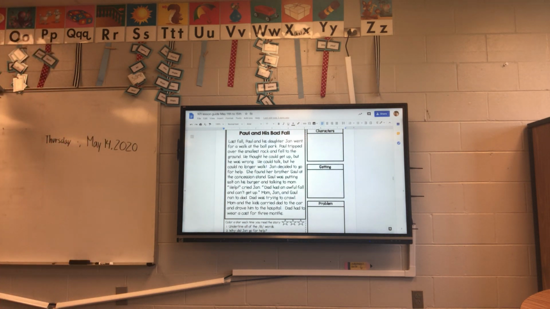All right. Paul and his bad fall. Last fall, Paul and his daughter Jan went for a walk at the ballpark. Paul tripped over a small rock and fell to the ground. He thought he could get up, but he was wrong. He could talk, but he could no longer walk. Jan decided to go for help. She found her brother Saul at the concession stand.